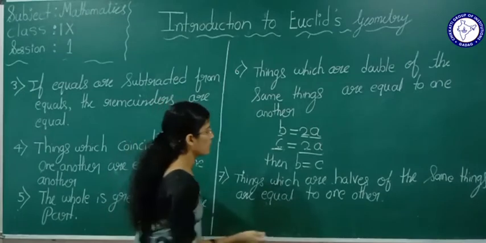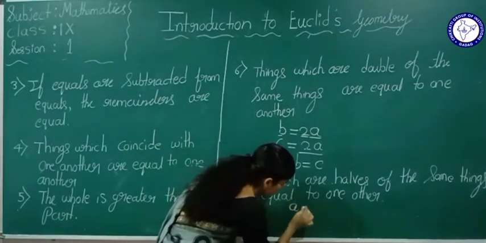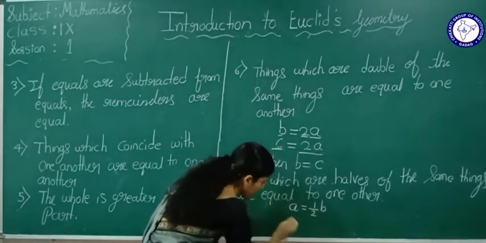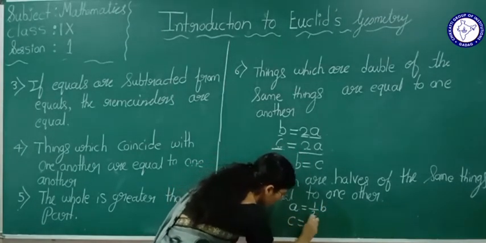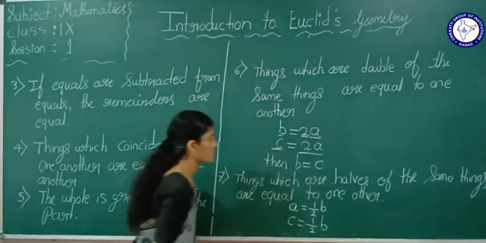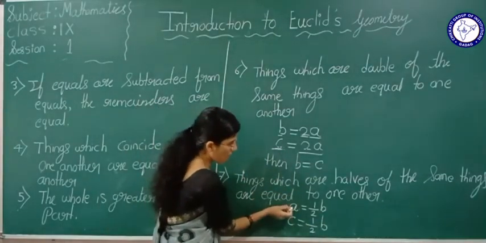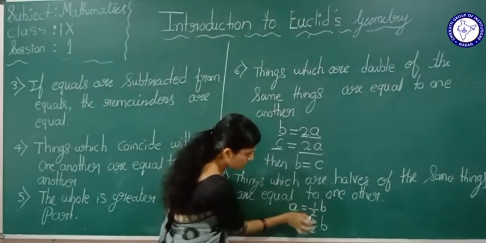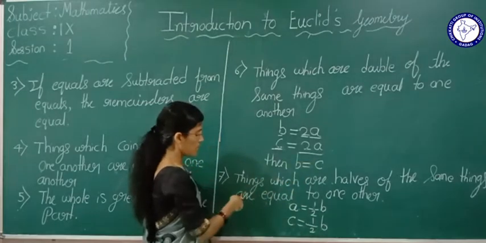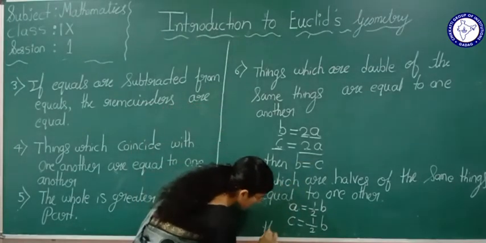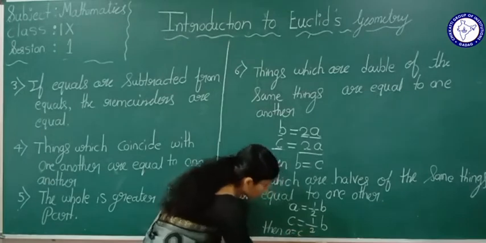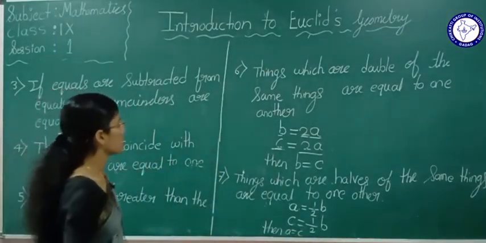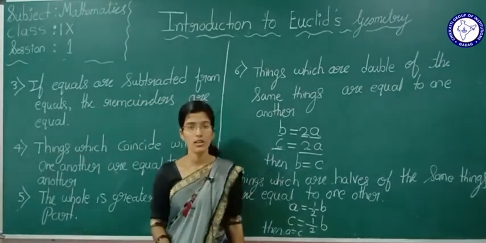Now see, if I take here A is equal to half of B and C is equal to half of B. These are the things which are halves of the same thing, equal to one another. Then what can we tell? Then A is equal to C. So these are the axioms. Total 7 axioms we have learnt.